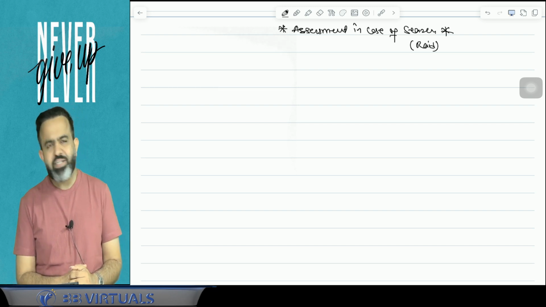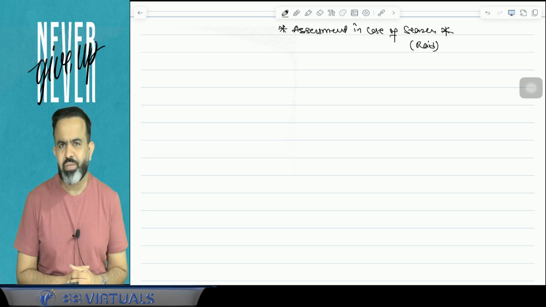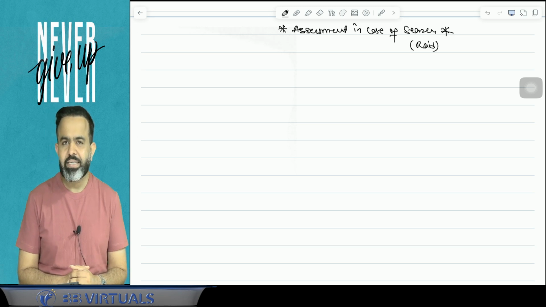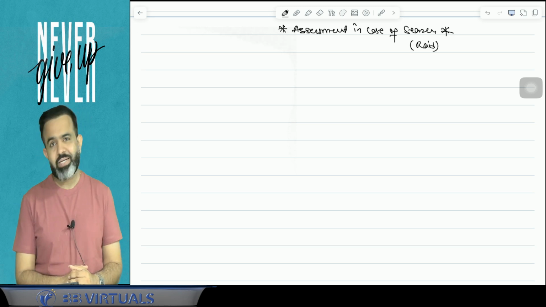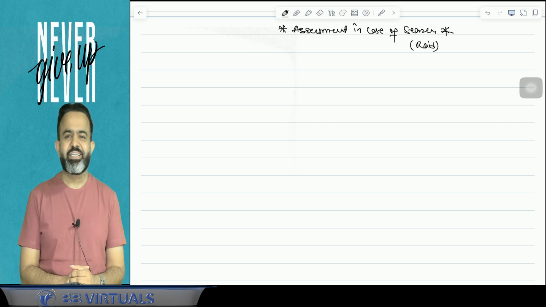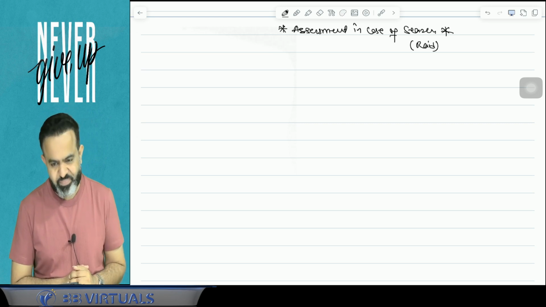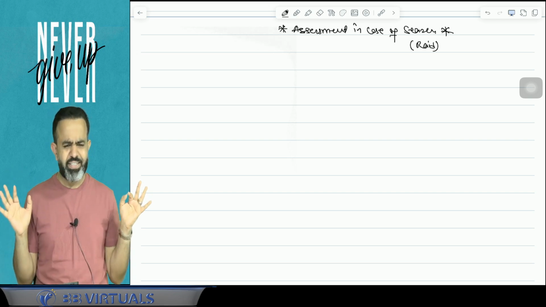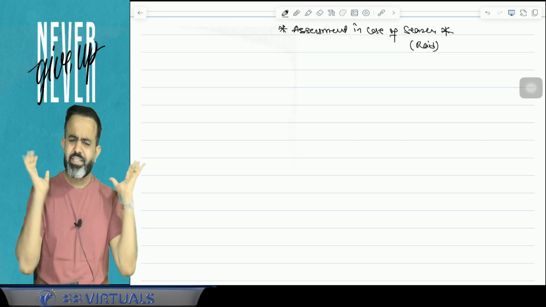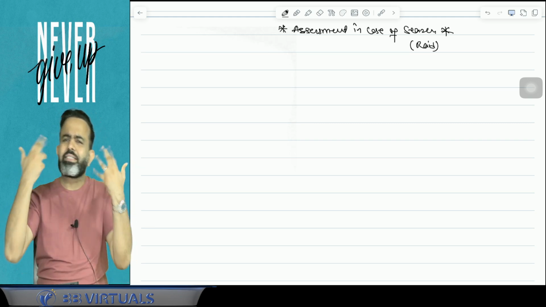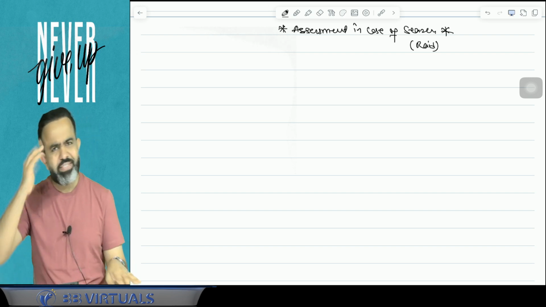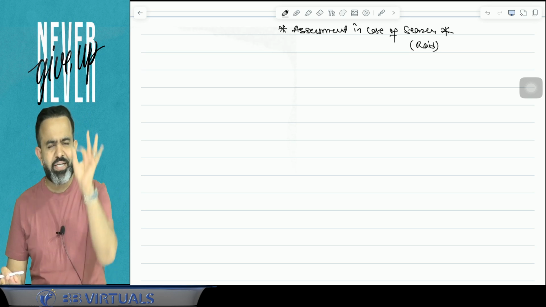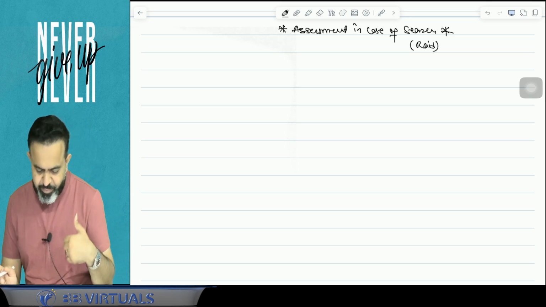Or suppose they have some information that you have money, bullion, jewelry, or any other valuable article and things that have not been disclosed in income tax, or you are not going to disclose in income tax. In that case, search is possible. Now the question is, sir, if a search is conducted, how will our assessment be done? Earlier the system was very easy. In this year, they made certain changes. What are the changes, we will discuss.